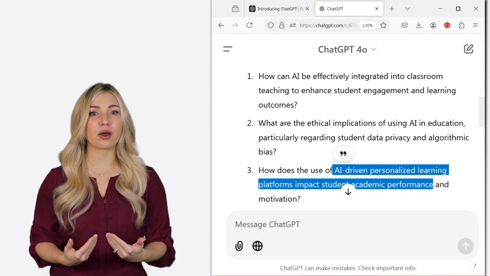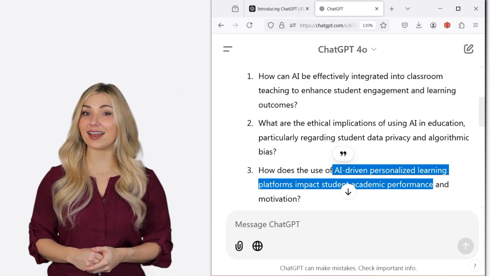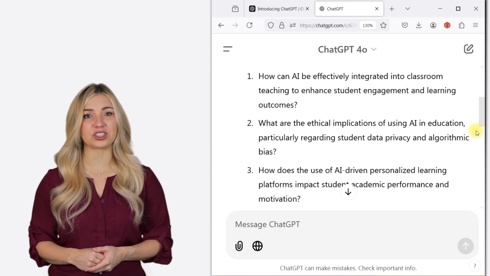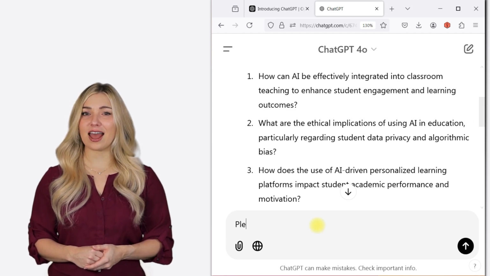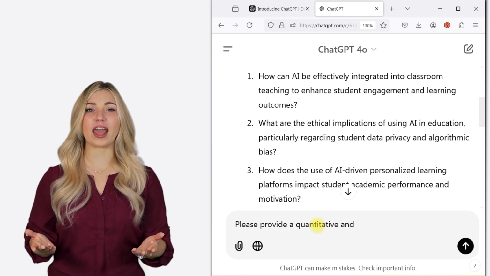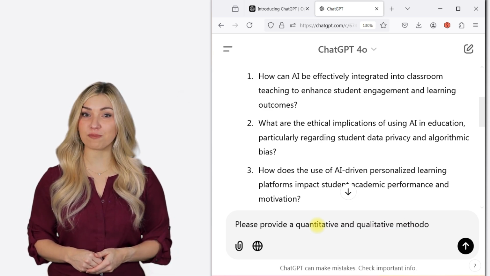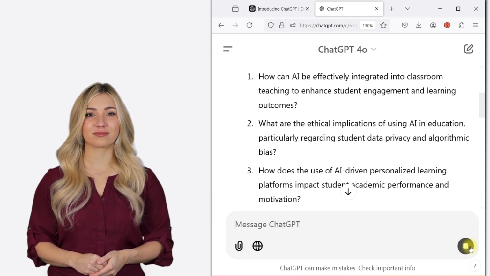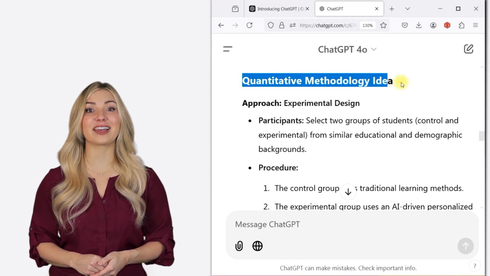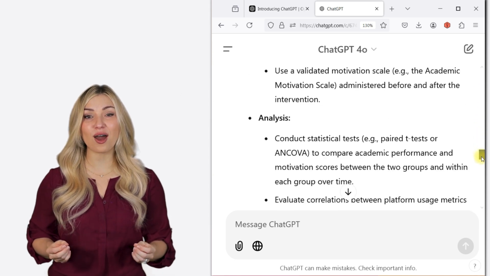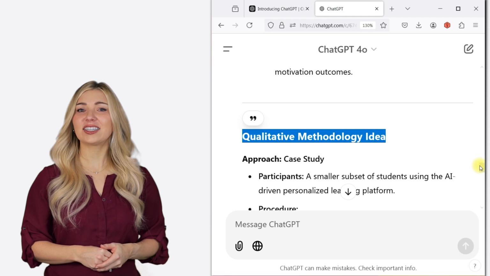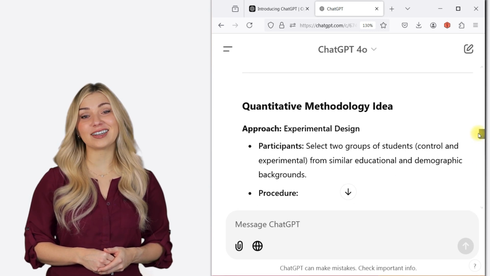I need to figure out what methodology to use to answer the research question. We can ask a simple follow-up question to ChatGPT. I'm going to ask, please provide a quantitative and qualitative methodology idea for item number 3. As you can see, ChatGPT has given me a quantitative methodology idea and a qualitative methodology idea. Let's look at the quantitative methodology idea first.